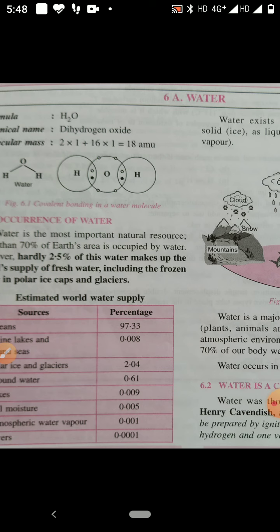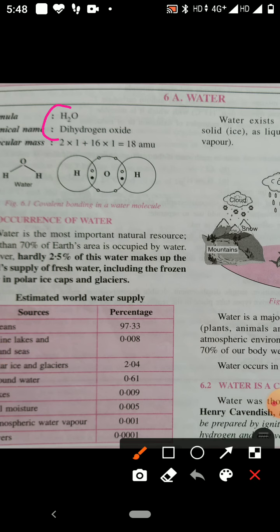I told you earlier, a long time ago, water was considered an element, but Henry Cavendish proved water is not an element.